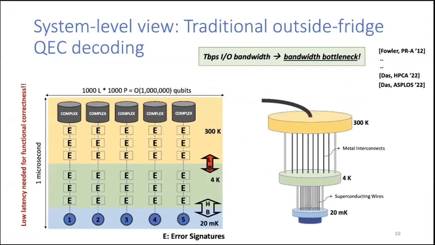In traditional QEC decoding approaches for cryogenic quantum systems, information about the qubit errors flows from the cryo domain to the room temperature domain. Over here, complex decoder units are present, which decode the errors and send corrections back to the qubits. The decoding bandwidth to support practical applications will run into terabits per second, but this bandwidth cannot be supported at the 4 Kelvin to 300 Kelvin interface, and this is a severe bandwidth bottleneck.